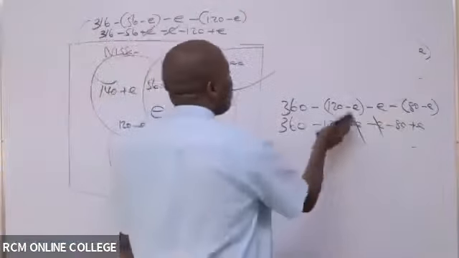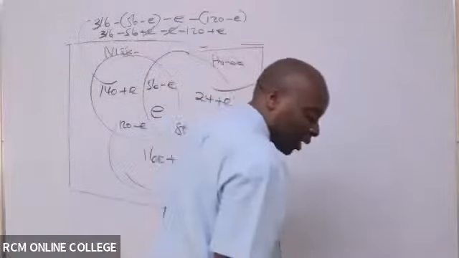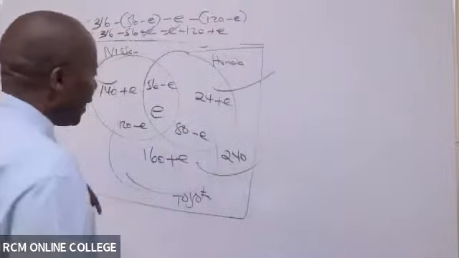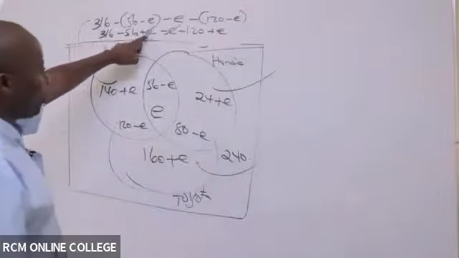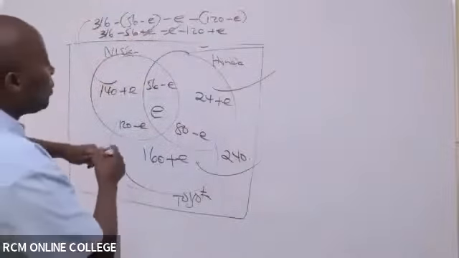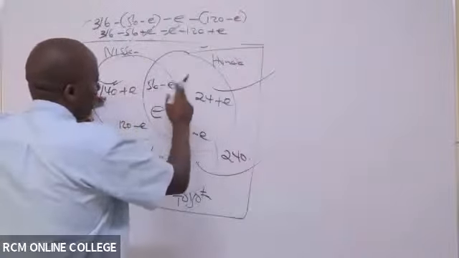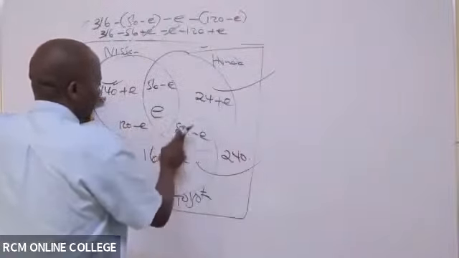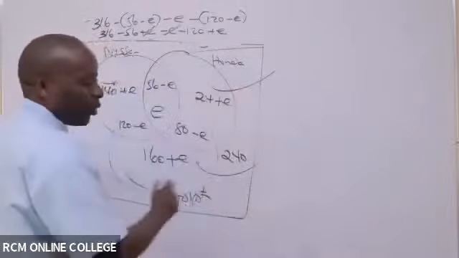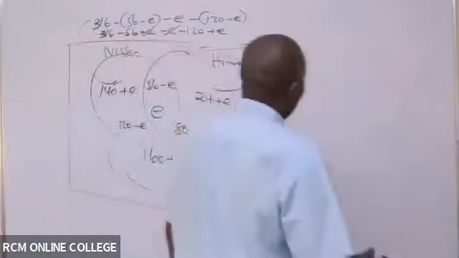Once you write like that, the last thing will be for you to use the universal set equation. We know that if we add up everything that we have here, we should get our universe, which is 850. So this is what I want you to do me as a favor. You add directly 140 plus 56 plus 24 plus 120 plus 80 plus 160 plus this 240. You add all the numbers in the universe.